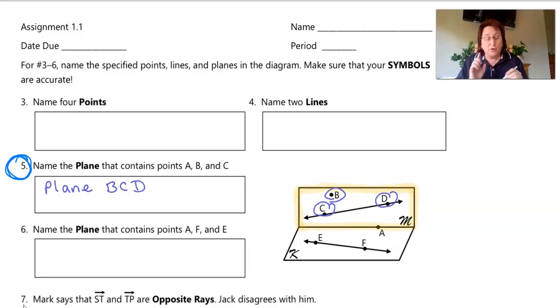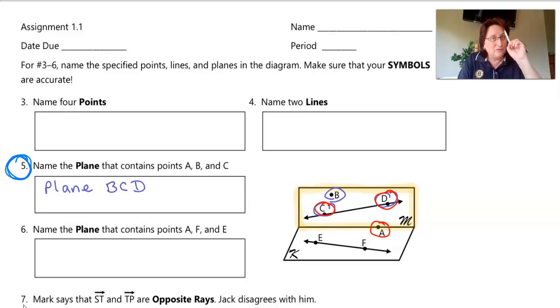Now remember, the order of those 3 points doesn't matter. Maybe some of you said, well, wait a minute, could I say plane A, D, C? Is that a possibility? Yes, because those are 3 points that are not on the same line. So we can use those 3 points. Okay, so that's a possibility.